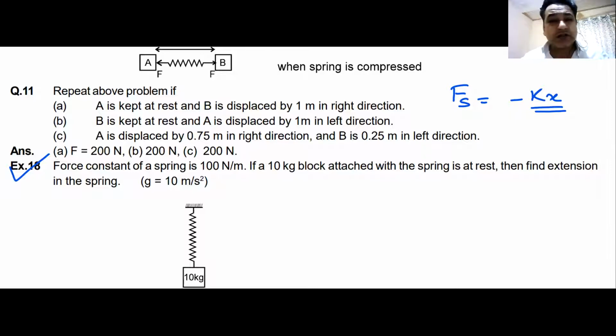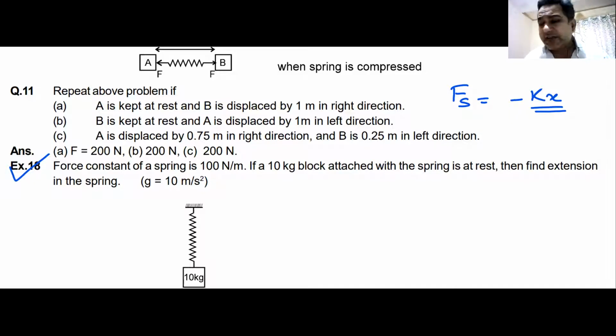Elasticity would be a chapter which we will be doing in the coming classes. In that chapter, everything would be elastic, so everything would be like a spring. Even if it is a string, it would be like a spring, like a rubber band. So we will be doing all these elastic bodies in a different chapter. Right now, the only elastic body that is going to come to us is spring, and this spring will always try to come to its equilibrium position, or it will try to acquire its natural state.